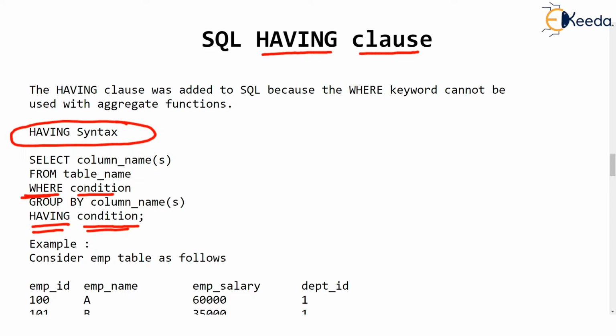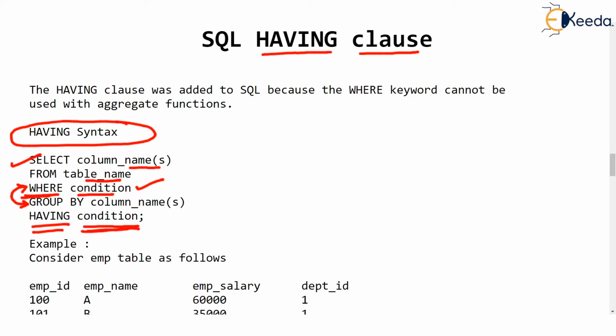So the overall grammar says select column names that we want to list from table name. Then comes where condition so that we can filter out the rows. Group by column names. So group by is always appearing after where. Just remember, if you have where clause, then group by must come after where clause, and after group by you can write having. So you just can't change the order of this.